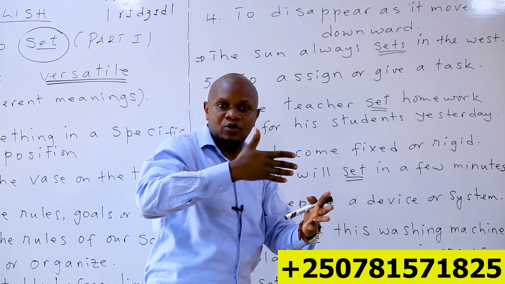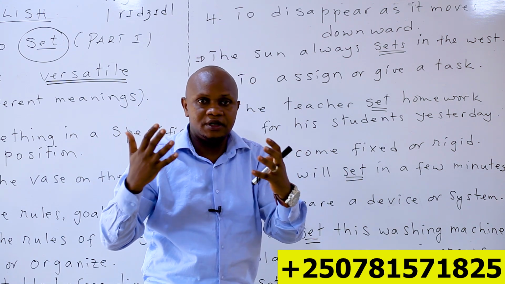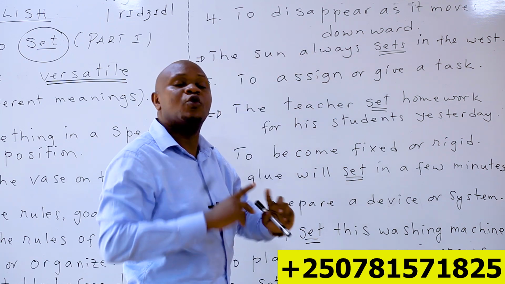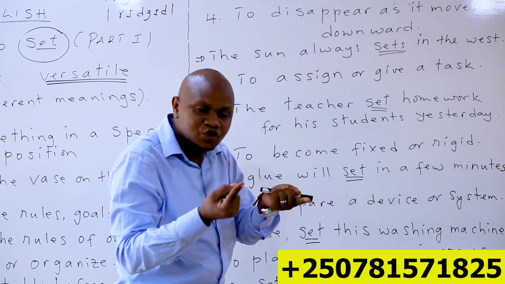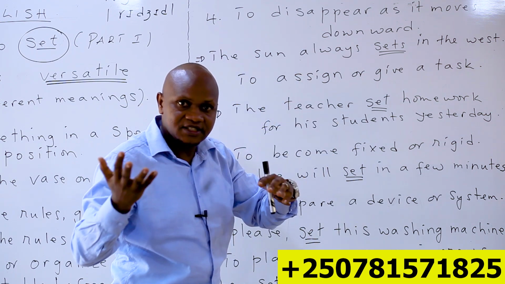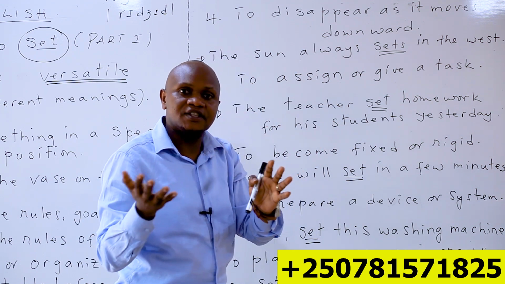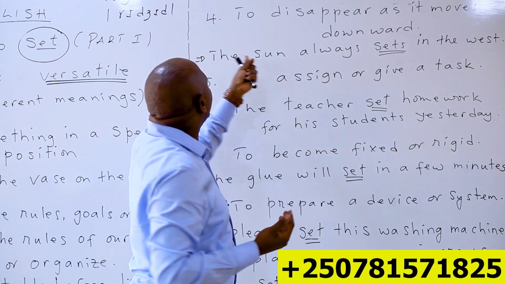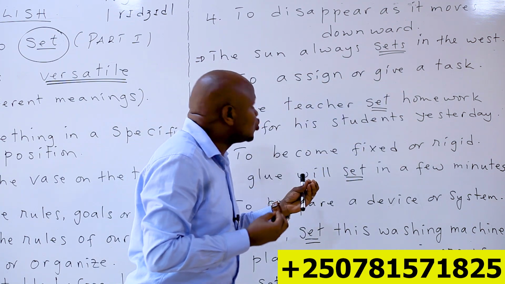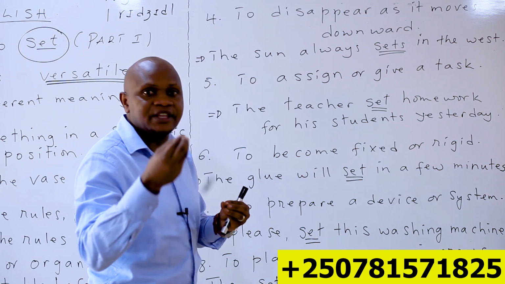Kurenga kw'ikintu rero, kuba ikintu cyabaye disappeared. Okay? Icyo gihe tuzakoresha verb to set. Kurenga kwacyo. Cyane cyane nk'izuba dukoresha niyo mpamvu tugira sunset. Sunset ni ukurenga kw'izuba. Sunrise ni ukurasa kw'izuba. So when you say the sun always sets in the west, niyo mpamvu ngo izuba iteka rirengera iburengerazuba.